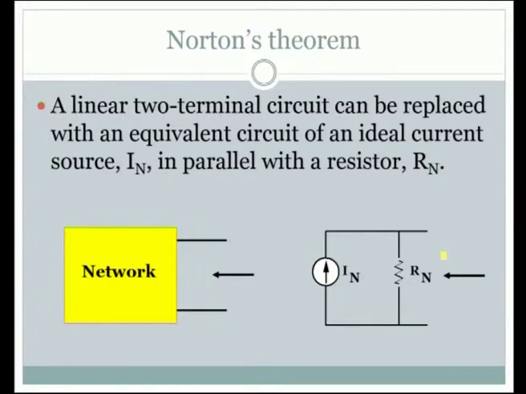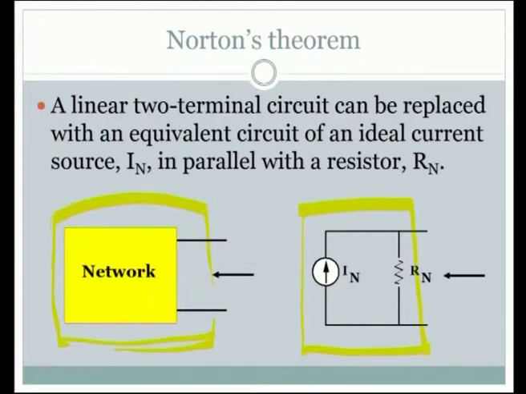Now, we will move ahead to learn about the Norton theorem. What is that? Let us have a look at this. A linear two terminal circuit can be replaced with an equivalent circuit of an ideal current source, which is represented here as IN, the N stands for Norton, in parallel with a resistor which is represented as Rn. See, this is the network that has to be replaced by a Norton equivalent circuit, and this is the Norton equivalent circuit.